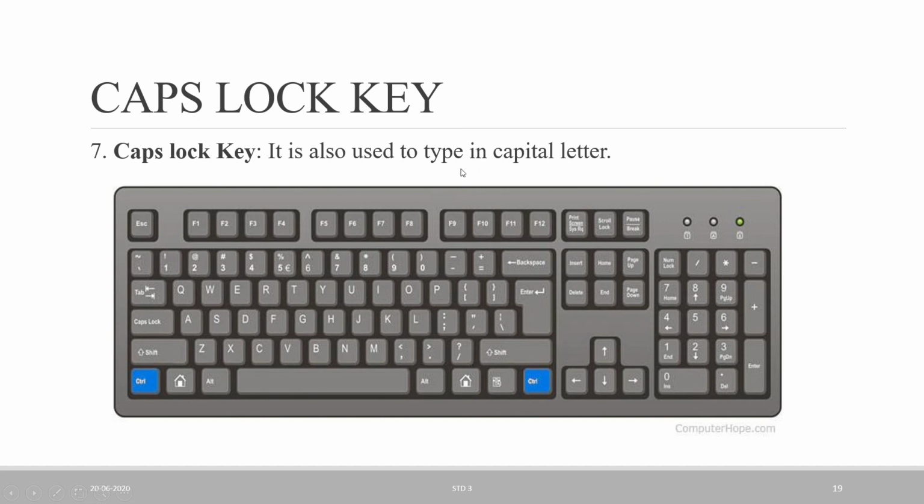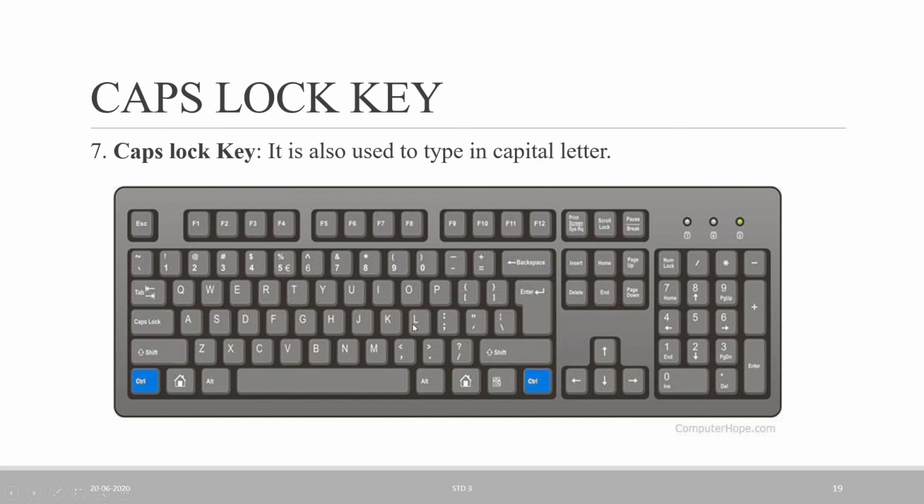It is the same as the shift key, but the difference is that with the shift key we have to press the shift key and the letter key both at a time. But the caps lock key doesn't work like that. We just press this key, and here in the center, you can see the light will be on. It means the caps lock key is in on mode.